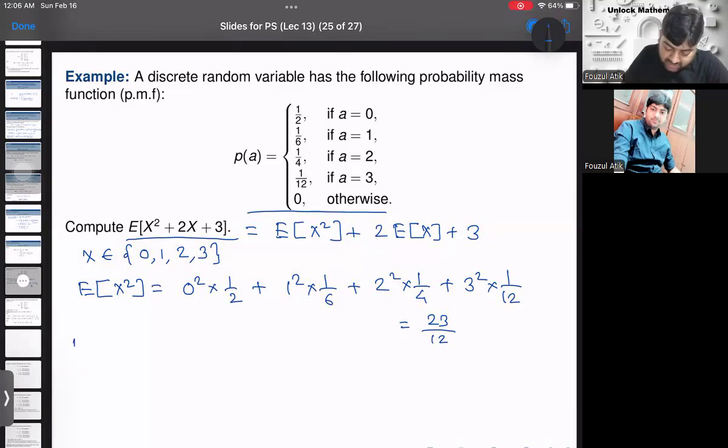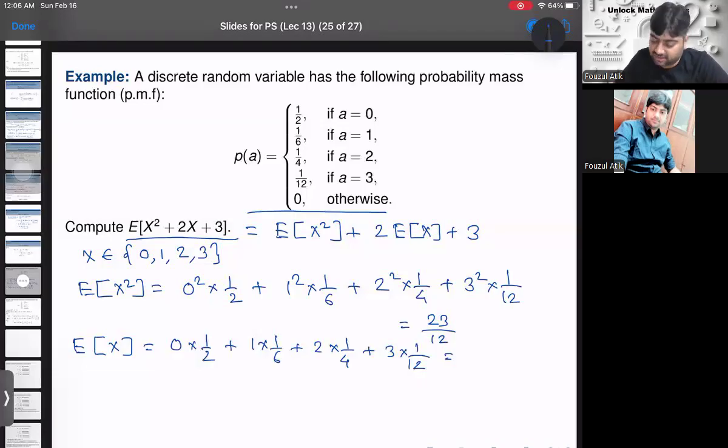And the same way, what is the expectation of x? It is 0 into 1 by 2 plus 1 into 1 by 6 plus 2 into 1 by 4 plus 3 into 1 by 12. And if you calculate it and simplify it, we'll get the value 11 by 12.